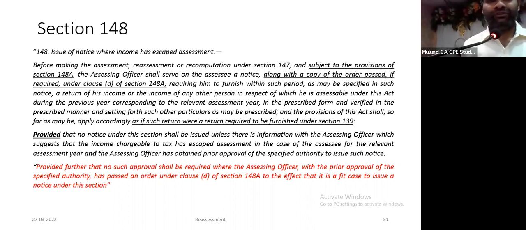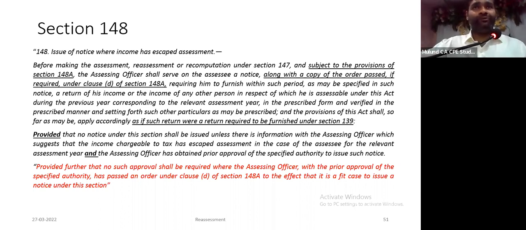And subject to the provisions of section 148A, the assessing officer shall serve on the assessee a notice along with a copy of the order passed, if required, under clause D of section 148A, requiring him to furnish within such period a return of income in the prescribed form and verified in the prescribed manner, and the provisions of this Act shall, so far as may be, apply as if such return were a return required to be furnished under section 139. So apart from that reference to 148A, the entire section is the same as the original one.